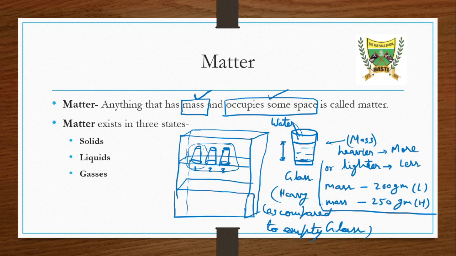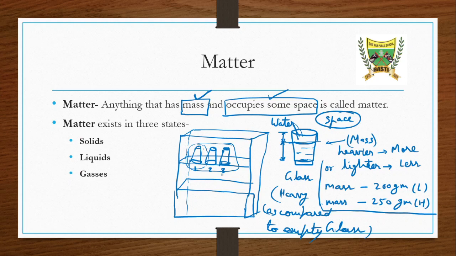No, we can't, because up to this height water is already present. If we have to put more water, it will only increase the level of the water. That means water is also occupying some space.